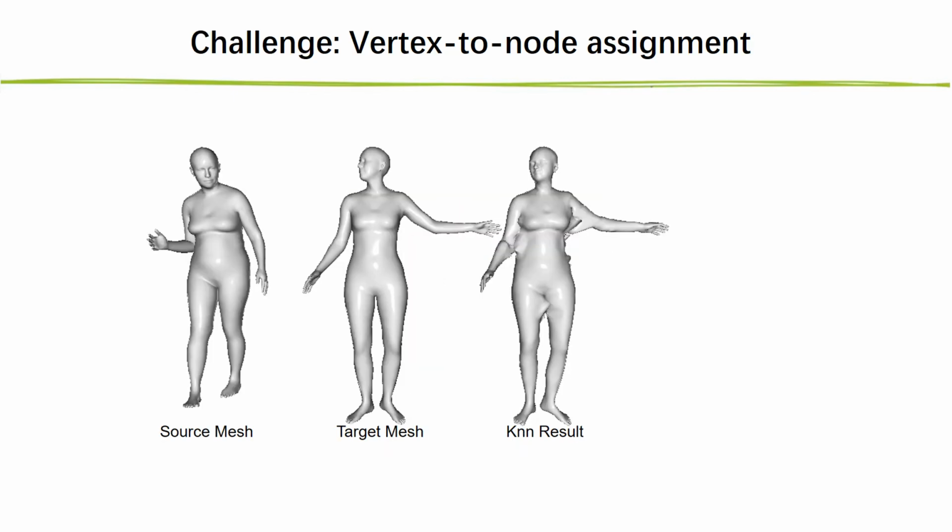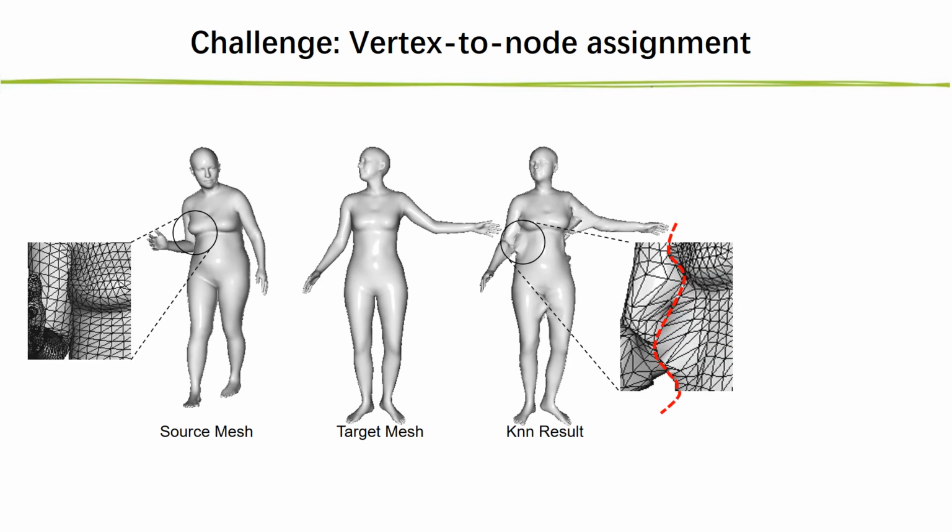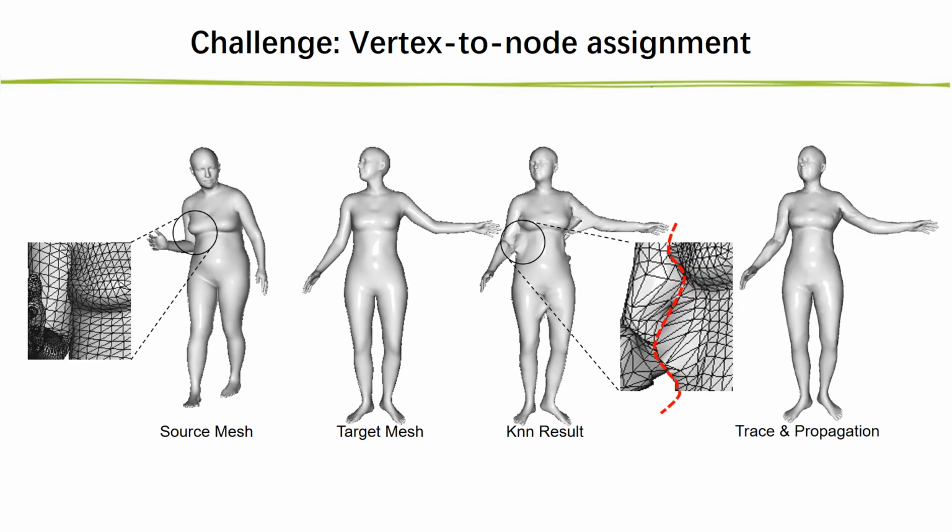One procedure in embedded deformation is to assign controlling nodes to vertices on the source shape. If you implement this with naive KNN search, artifacts will emerge, while our full results are much smoother. This is because Euclidean neighbors don't consider mesh topology. For example, the nodes on the arm are wrongly assigned to vertices on the rib. Thus, lifting the arm also brings the ribs up.